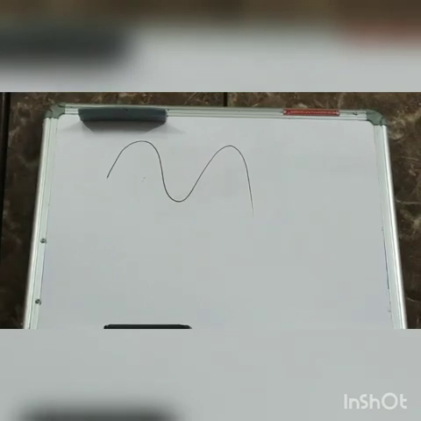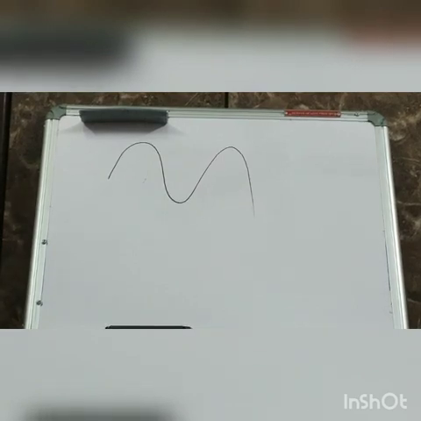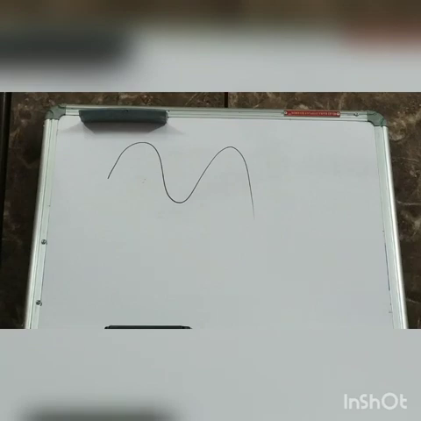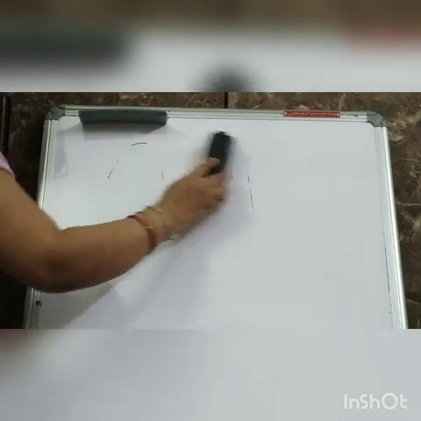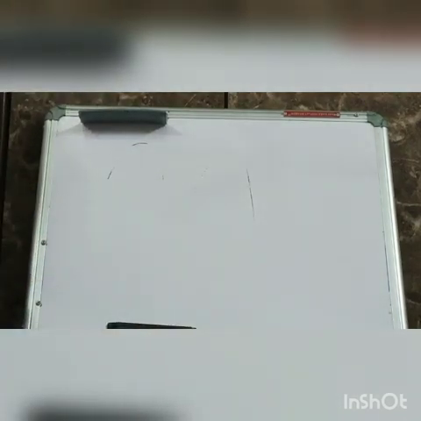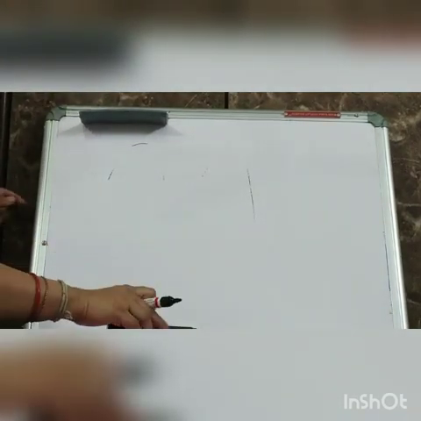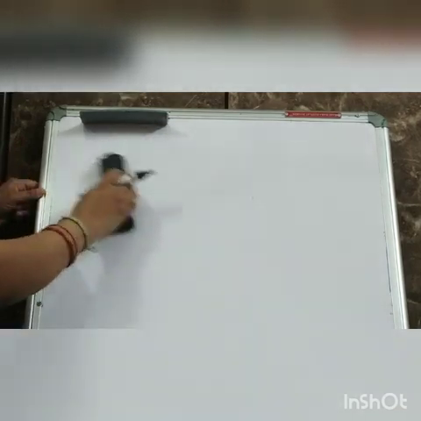Actually, a wave is a disturbance from equilibrium position which travels irrespective of the presence of medium, whether medium is there or not. Here, particles do not travel, only the disturbance travels. How to understand this?